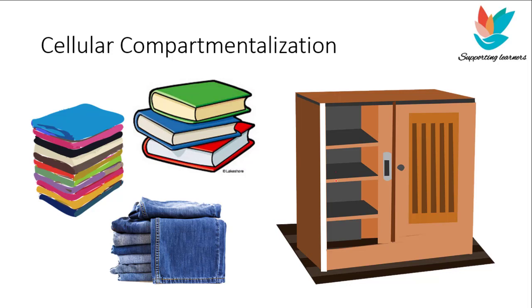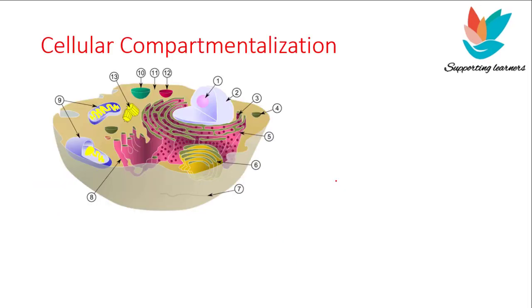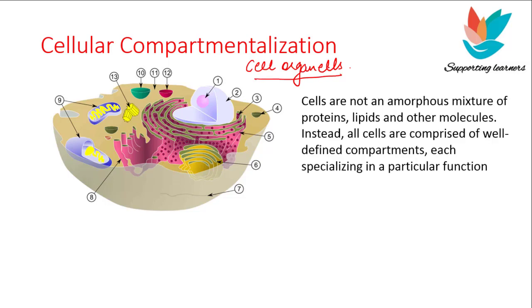In a similar way, the cell also does compartmentalization. All the cells have made some compartments, and these compartments are called cell organelles. Now inside the cell, apart from these cell organelles, many other things like proteins, lipids and many other molecules are present.